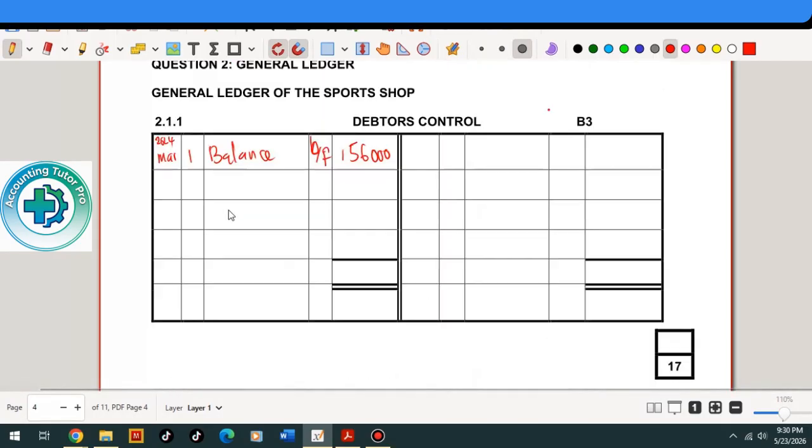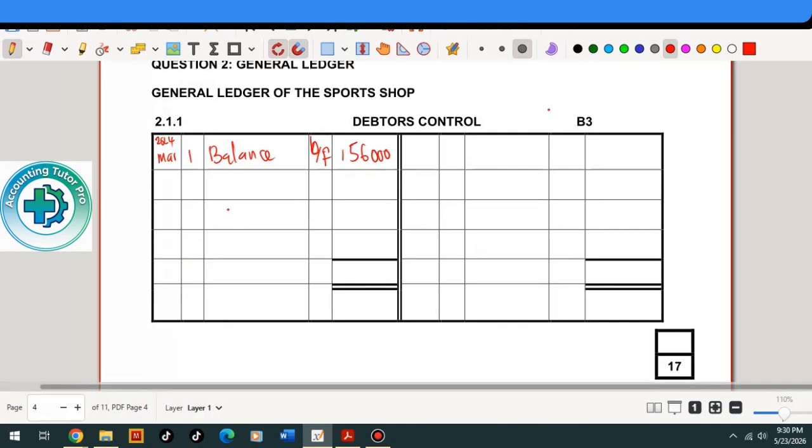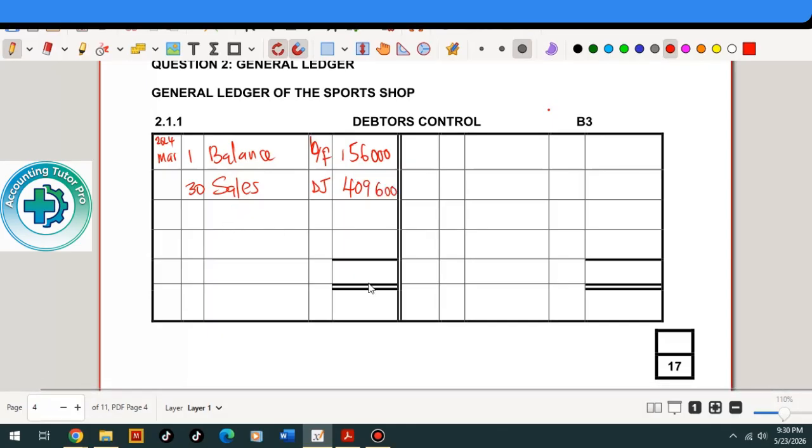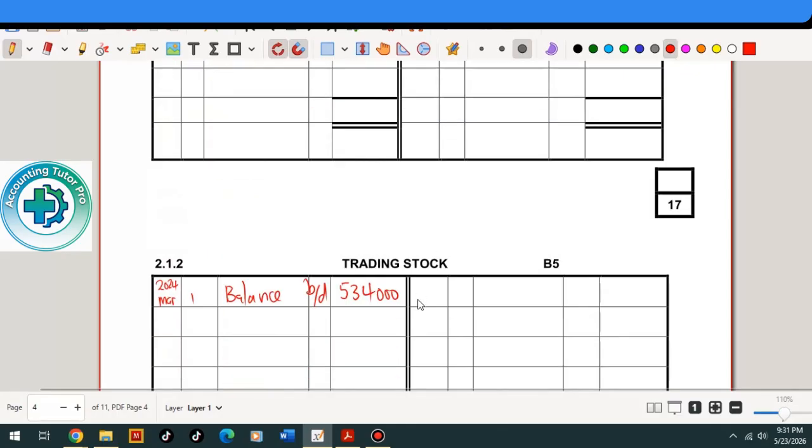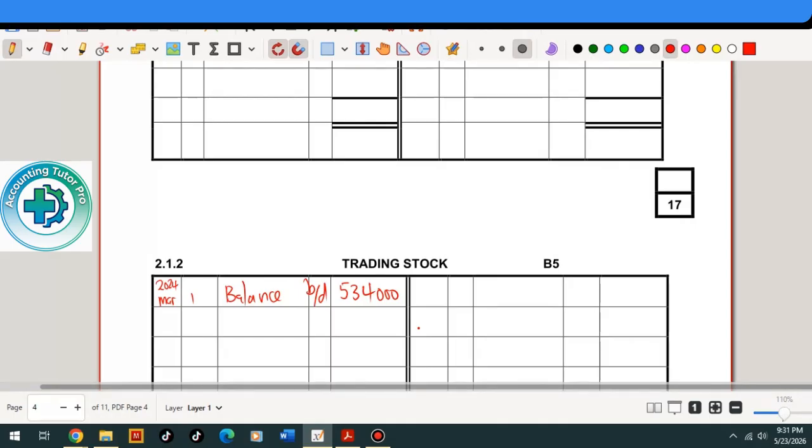Data from folio account in code books, sales to sales. The amount 400, now 600, so this amount sales. The short is you will create a cost of sales account.